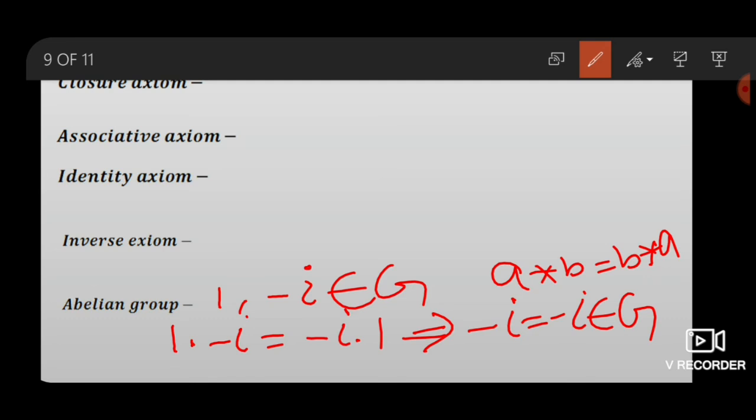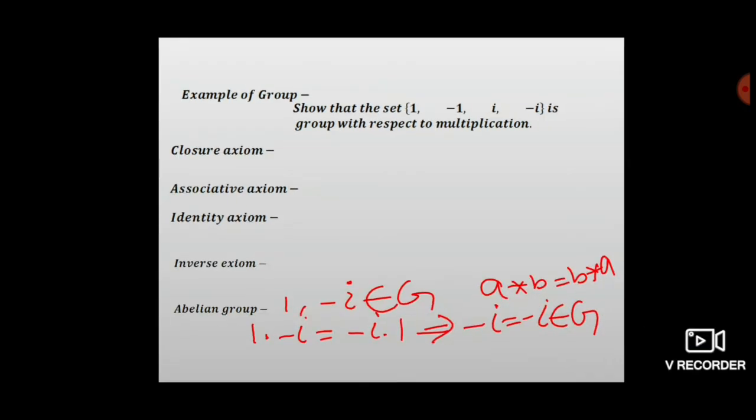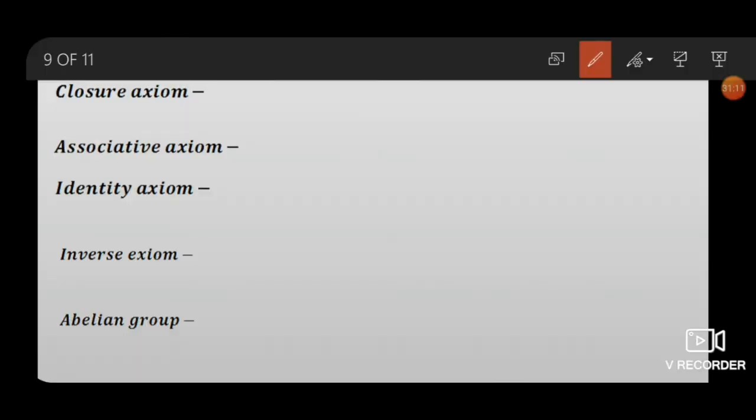Now the following properties are satisfied, then the set is an abelian group.